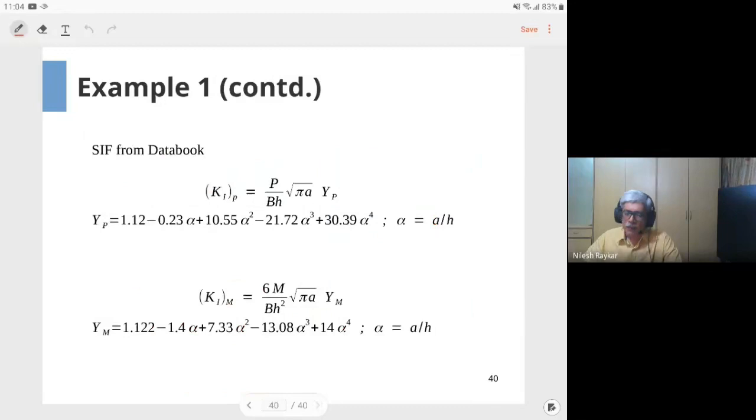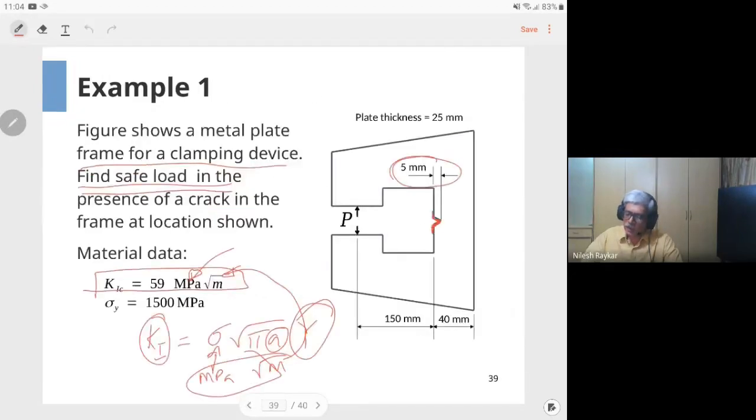Okay, and for this particular case, the stress intensity factor is given for axial load and also for bending moment. If you look at this problem, the factors we are seeing are given for a plate with an edge crack. This is known as an edge crack, in contrast to the mid crack, which is fully enclosed by the width. The edge crack exists on one of the edges of the component.